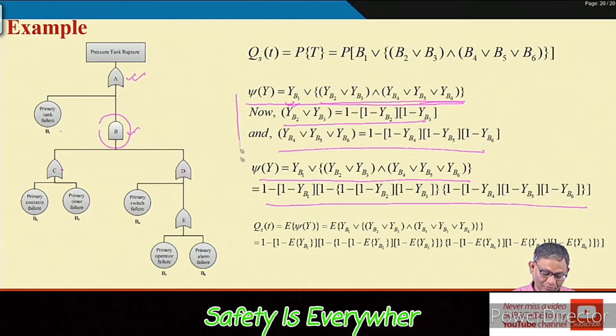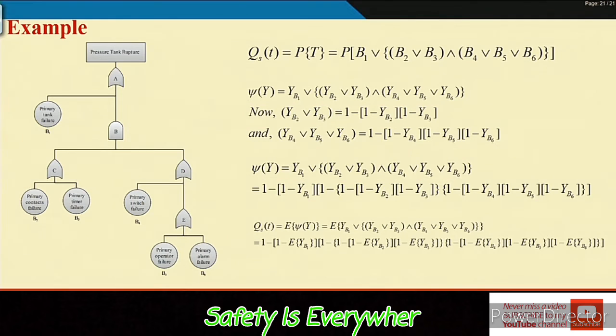Okay. So I hope you will be able to develop this structure function, because in a similar way I have shown you earlier. Then for QST, you have to take the expected values. Okay. Now let us see, if we put the basic event probability values, then using the minimal cut set method find the top event probability, and using the structure function find the top event probability, is it matching or not.